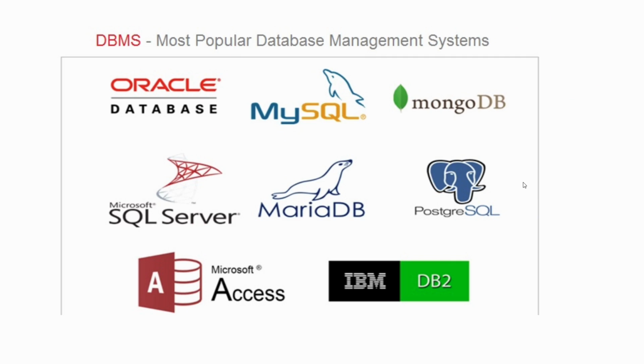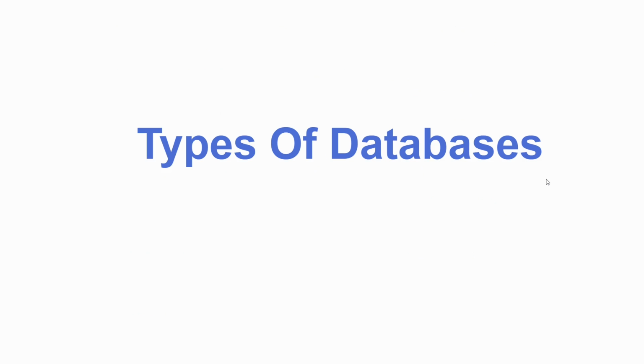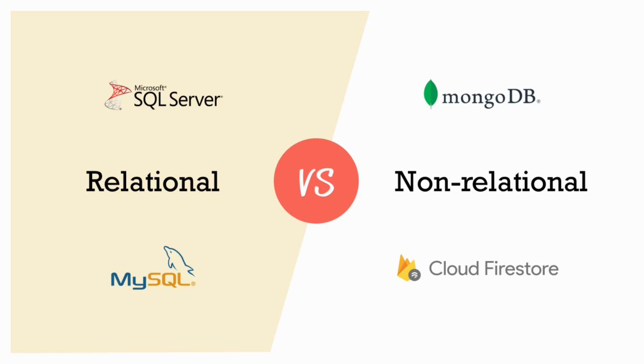Okay. So I'm talking about types of databases based on the way we store the data. Okay, cool. So when you come to types of databases, basically we have two types of databases. One is relational database and the second one is non-relational database. Okay. So what is a relational database? If you want to store a data in a structured format,